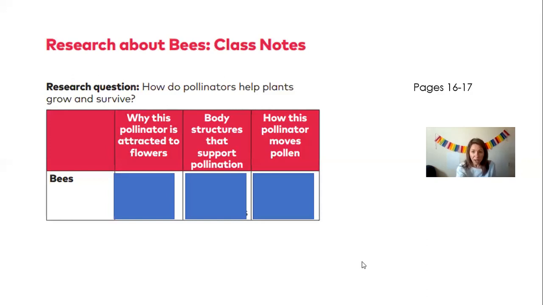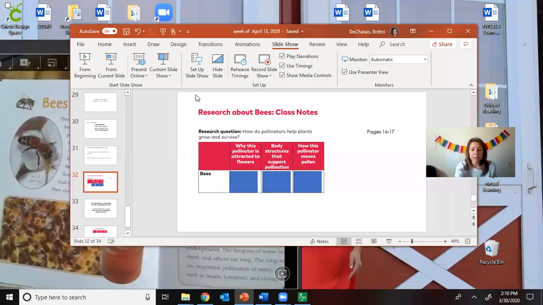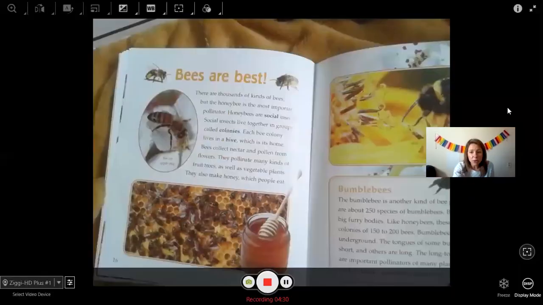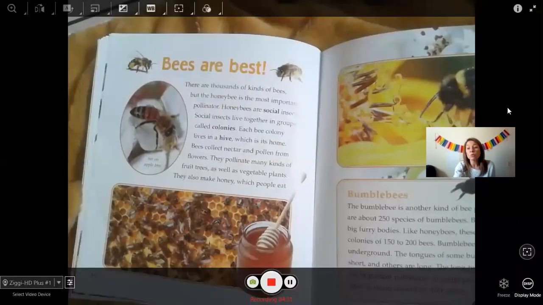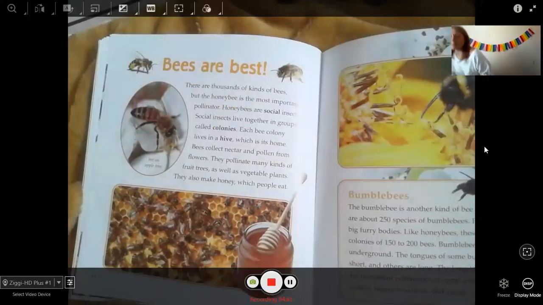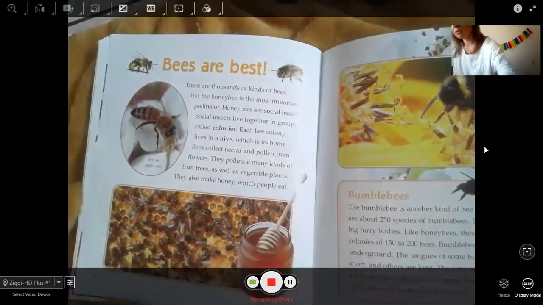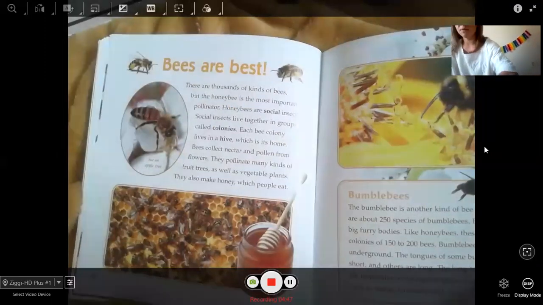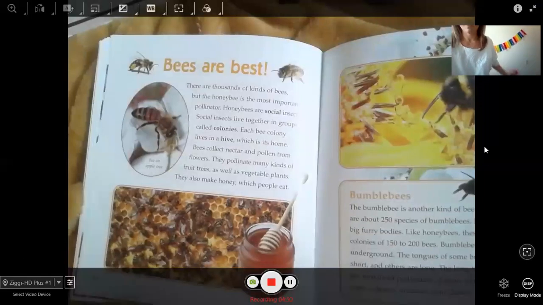So I am going to make this smaller and pull up my Zoom camera, and I'm going to read to you. I'm going to read this 2 times, okay, friends? So it's going to be a little bit of repeated information for you, but that's okay. My computer is making a funny buzz noise, so I'm just going to hold it up a little bit. Doing a lot of work today.